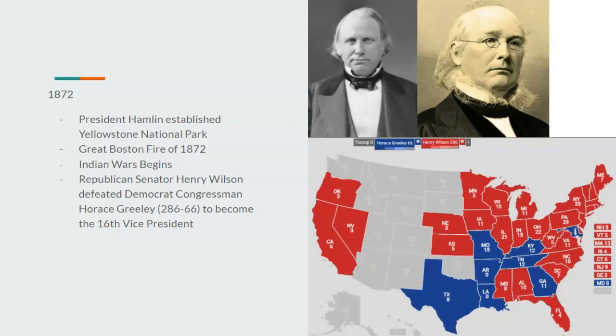Republican Senate, as well as the 1872 vice presidential election, where Republican Senator Henry Wilson would defeat Democrat Congressman Horace Greeley 286 to 66 to become the 16th vice president. And yes, Horace Greeley would still die. Can't really change that.